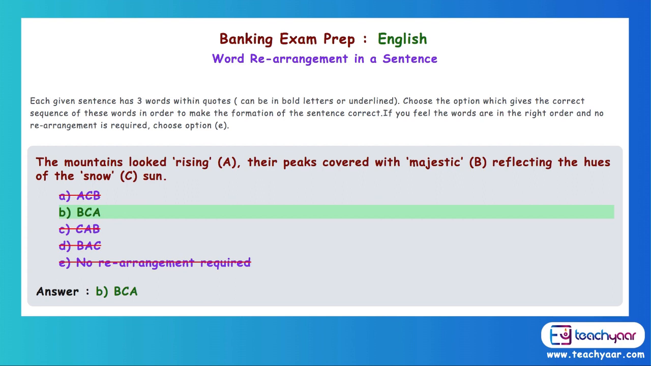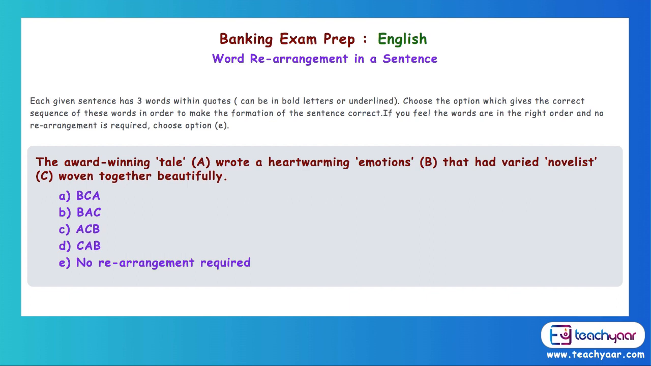Let's try out the second sentence. Award-winning tale wrote a heartwarming emotions that had varied novelists woven together beautifully. Now you know it's all mixed up. So what are the three words A, B and C? A is tale, B is emotions and C is novelist. Because it's all wrong, no rearrangement required doesn't work. So we have four options.